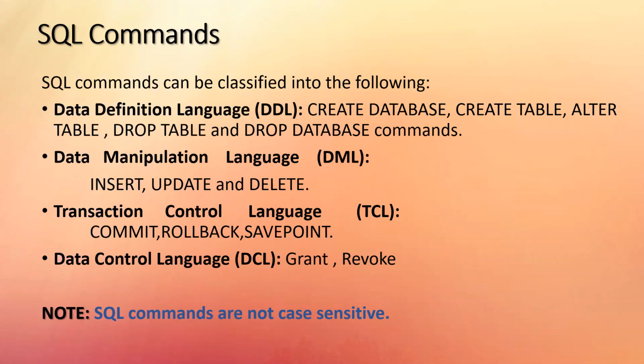So there is a person who controls that entire setup as to who can access how much. And that part is taken care of by these two commands, grant and revoke. Grant is granting authority to some user, and revoke is taking back that authority. So that is basically your data control language, putting a control on who can do what, in terms of these two commands. But again, I repeat, the implementation of TCL and DCL will not be done in your class 11. So we can currently concentrate on DDL and DML only.